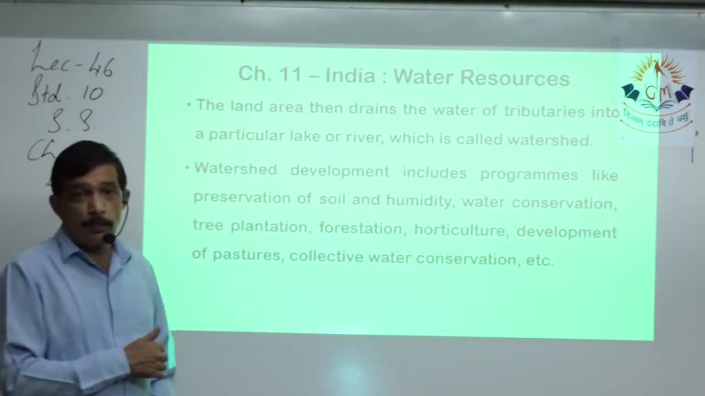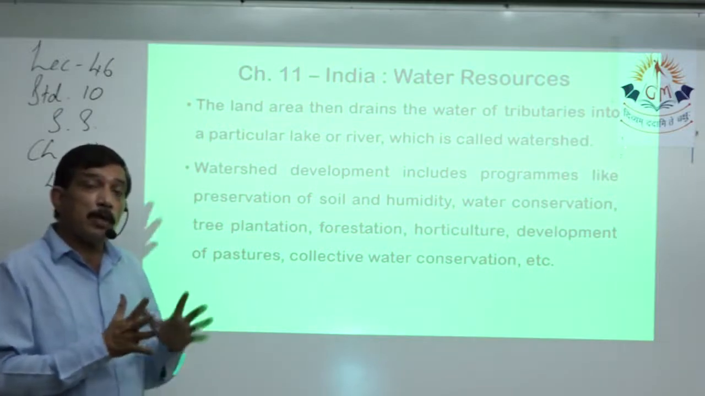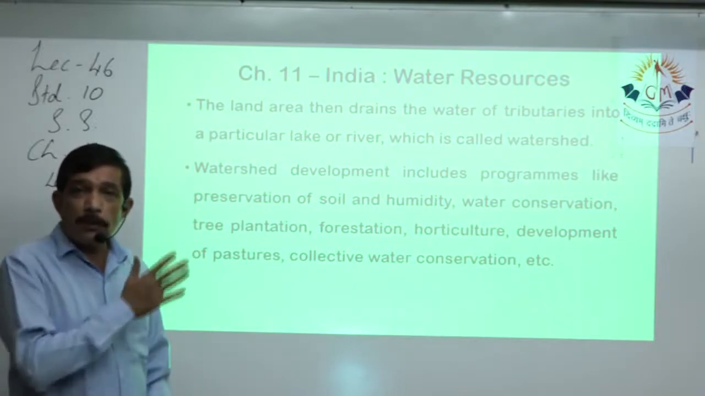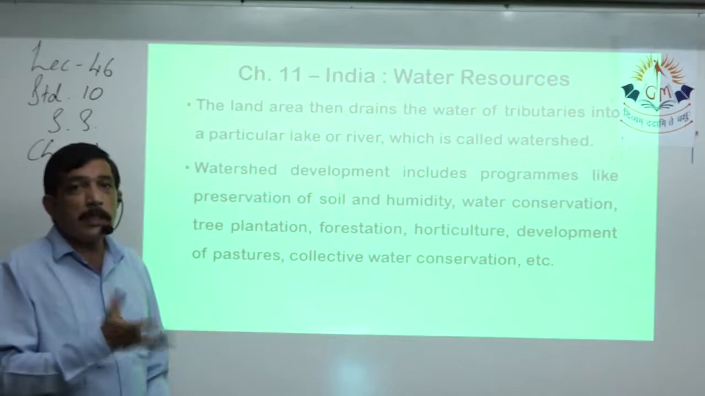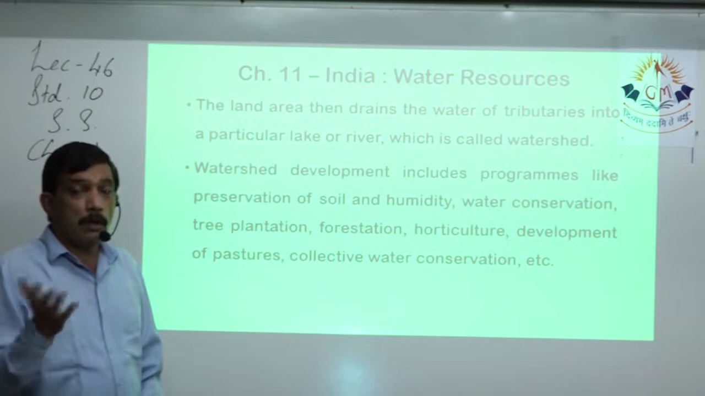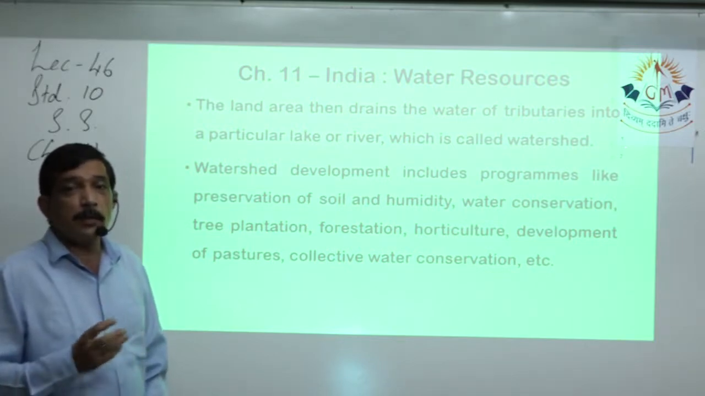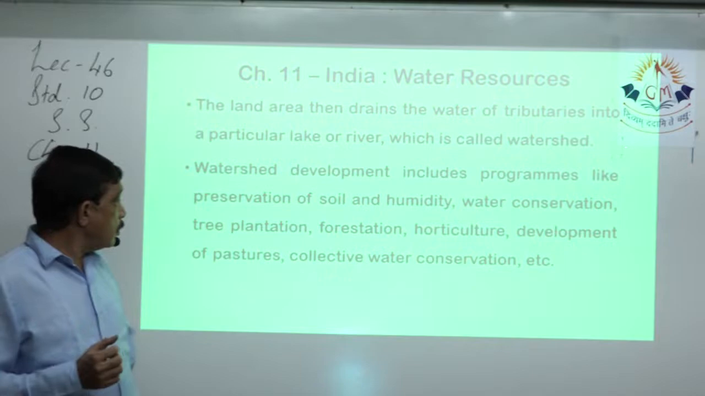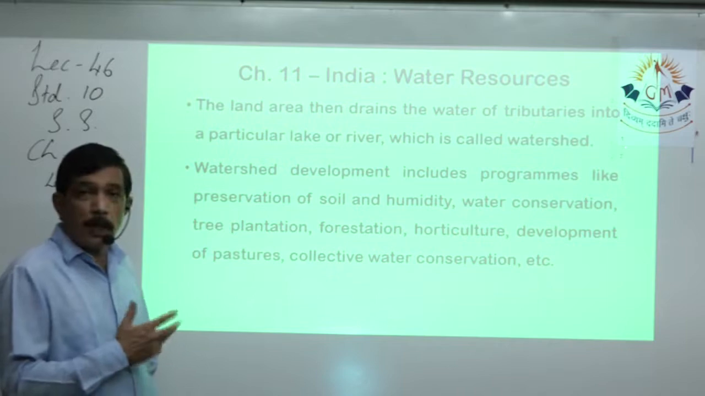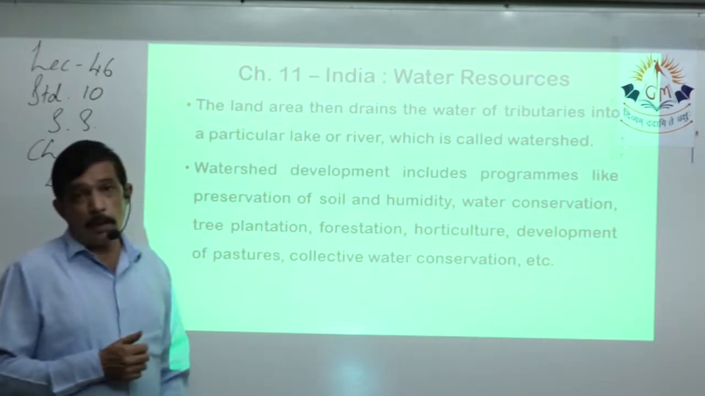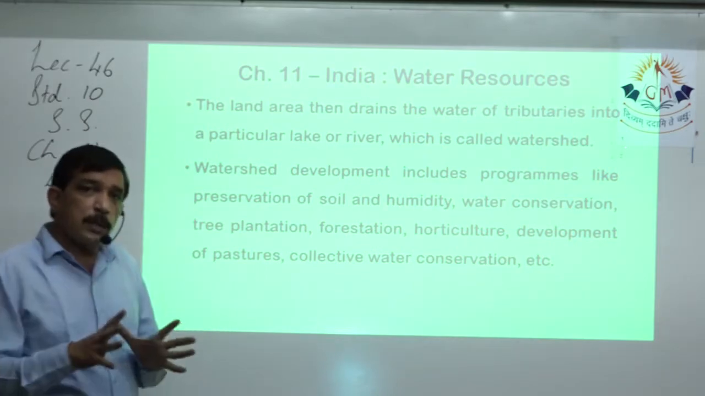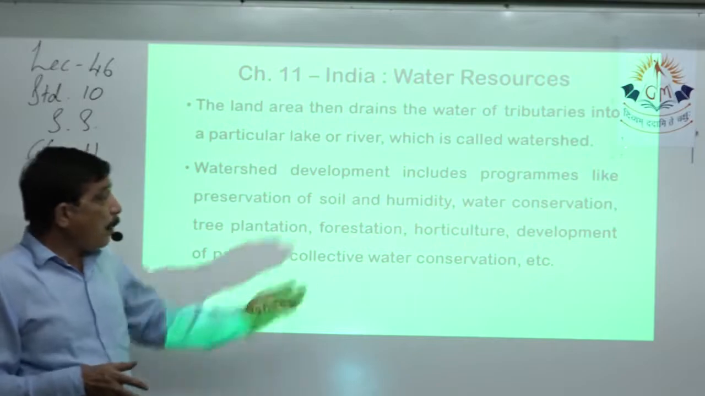Development of pastures: whichever areas were remaining free now have lots of greenery, because we have made the surface runoff slow, so water goes inside, humidity is there, and grass will grow. So it will be an open pasture land for the nearby human settlements which have lots of milching animals, sheep, goat, etc. So for them it becomes a pasture. Collective water conservation: because of all this, everybody is working, so it's a collective effort for water conservation.